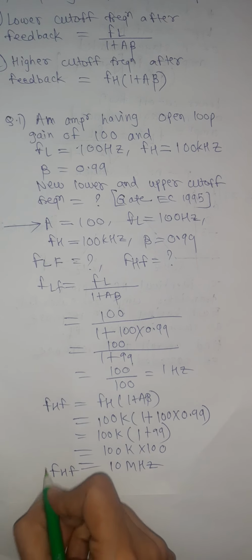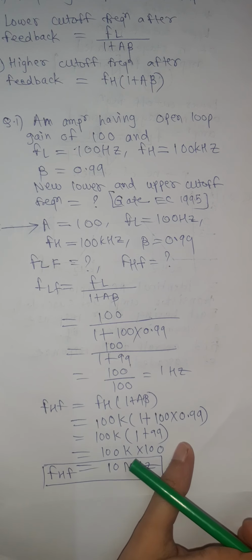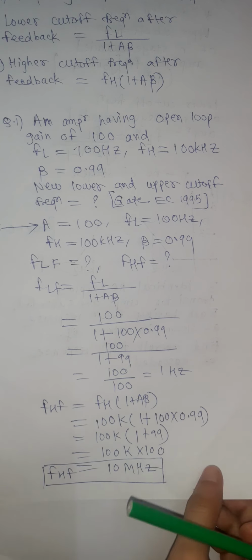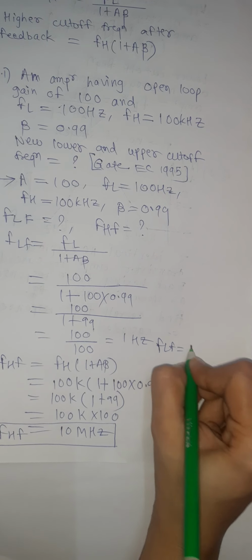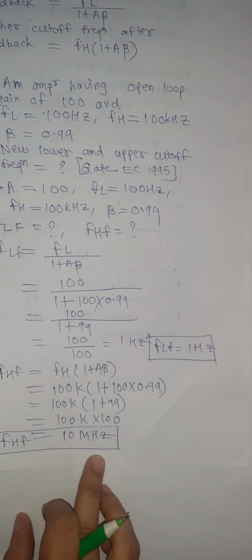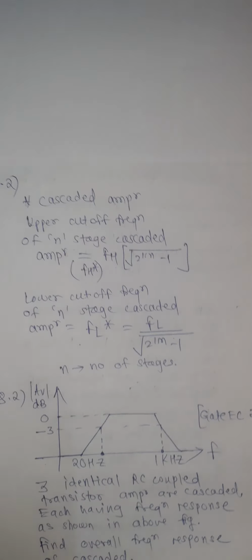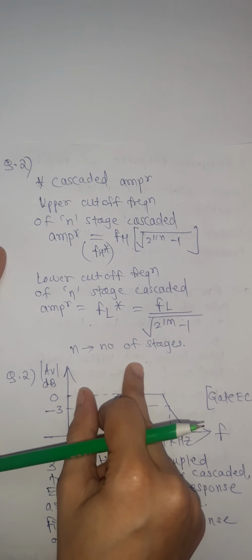So after feedback, upper cutoff frequency will increase and its value is 10 megahertz, and lower cutoff frequency will decrease and its value is 1 Hertz. FLF is equal to 1 Hertz and FHF is 10 megahertz. Now second question. These are very important formulas.